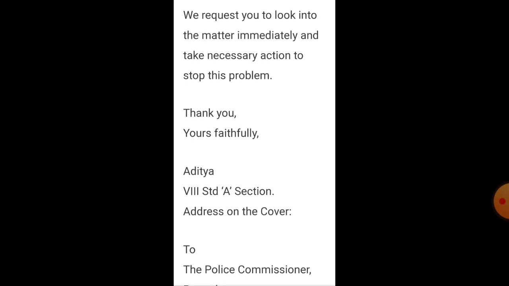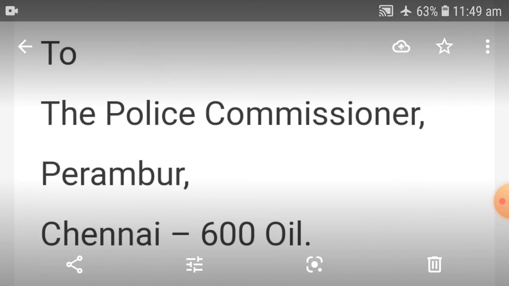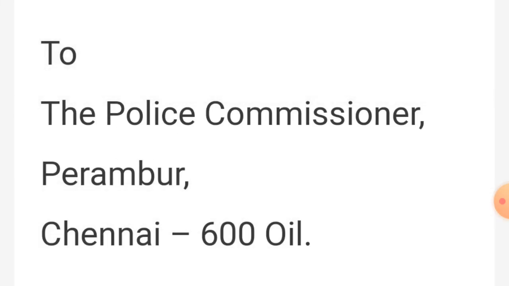This police address only you have to write, to the police commissioner. Instead of Perambur, Tiruvannamalai is enough. Then put the pin code 606601. So this is the format of a formal letter.